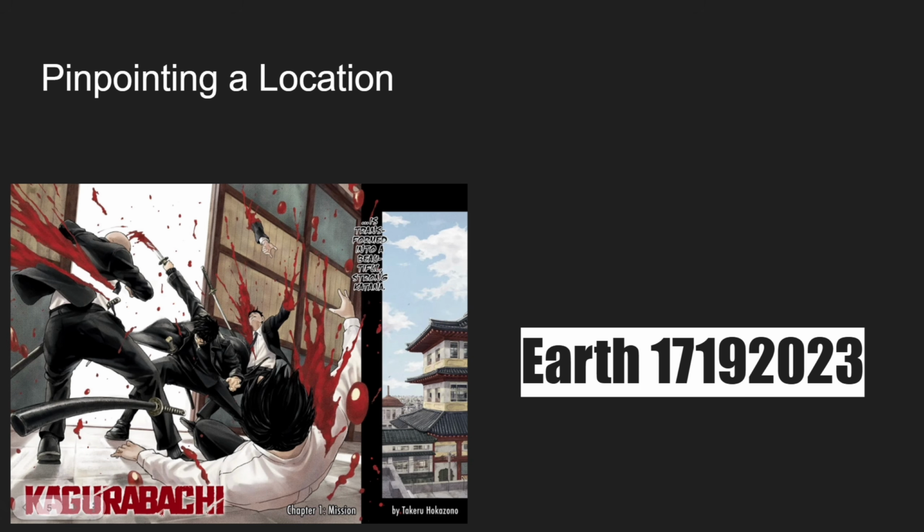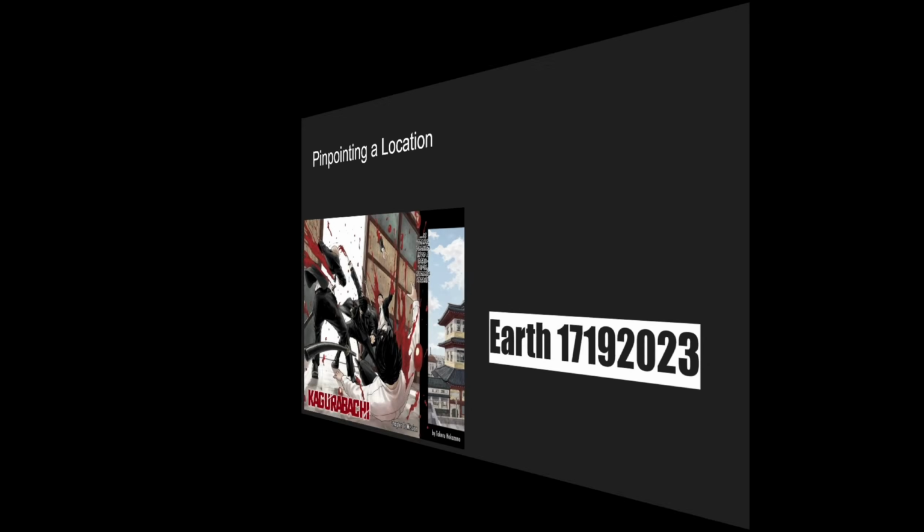We take the first number of the first chapter, and then we add the date behind it. Boom. Earth 17... I already said it. I'm not saying it again. That's too many letters. Now I know what you also might be thinking. Okay, we have the location, but how do we get there? Have no fear, dude. I know how to get there.